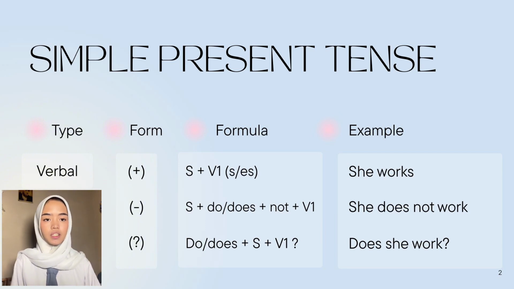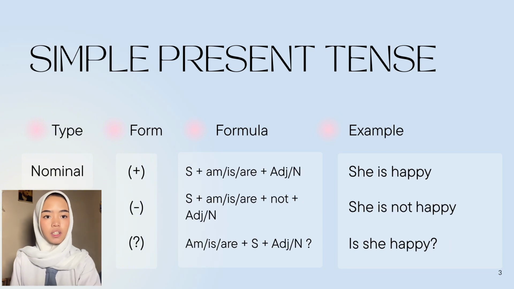And the third one is interrogative, which is do or does plus subject plus verb 1, which is does she work? And the second type is the nominal one. It has three forms too. The first one is the positive one, which is subject plus am, is or are plus adjective or noun. For example, she is happy.